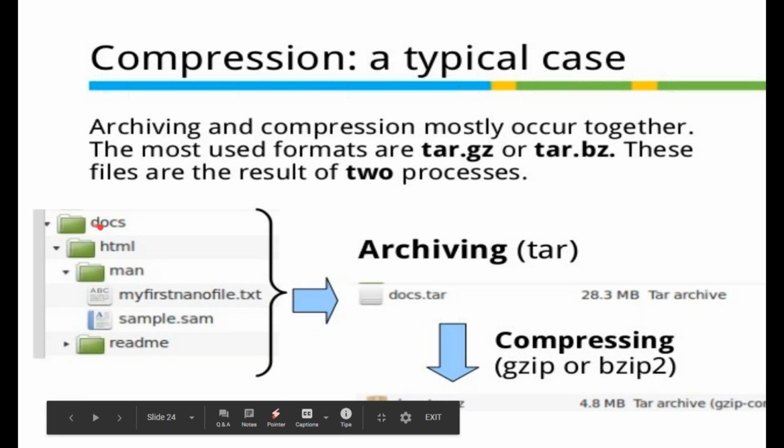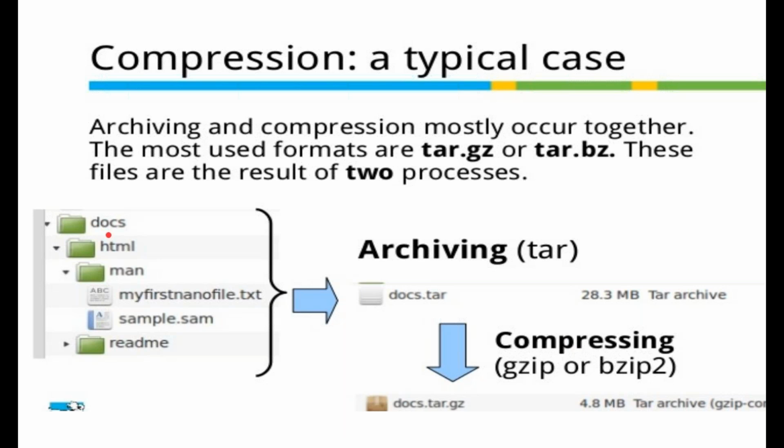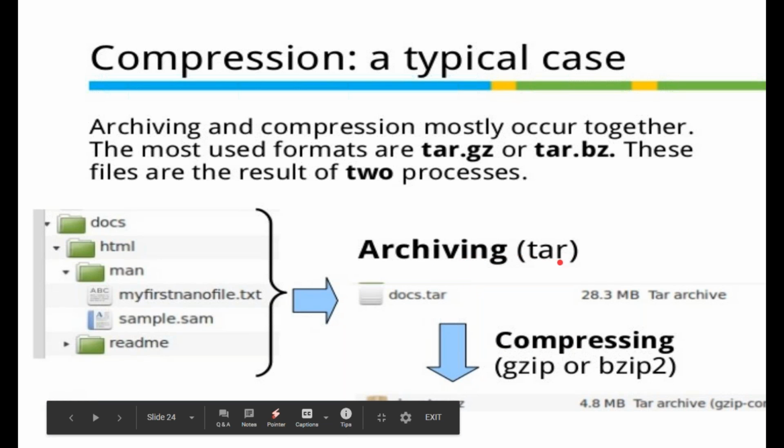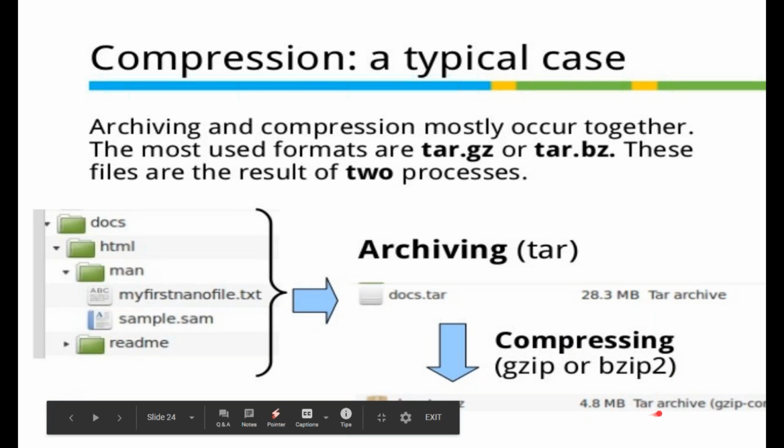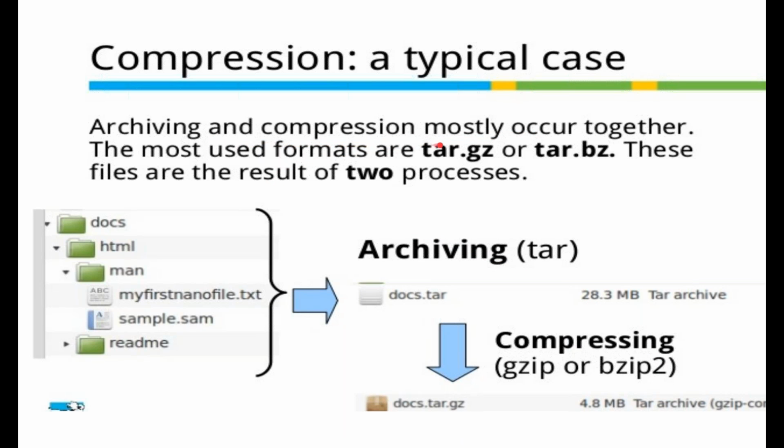For example, you collect all the documents, doc, HTML, text files, simple files, any kind of stuff, put it into one folder and make doc.tar. That is called archiving. And after putting all the files into one folder, you compress that file. For example, the initial file has a size of 20.3 MB. Now it has been reduced to 4.8 MB after zipping. So archiving and compression mostly occur together, and the formats are tar.gz and tar.bz2.